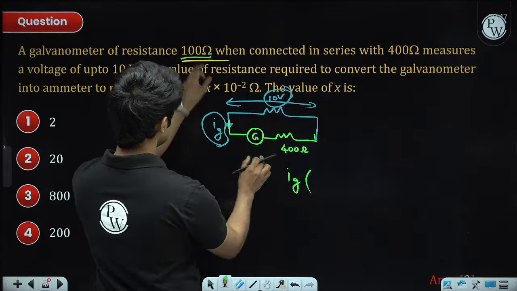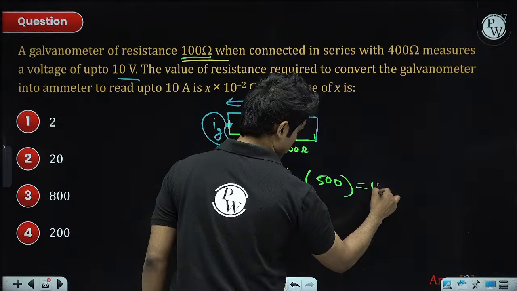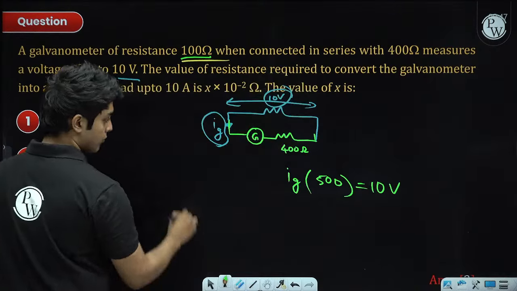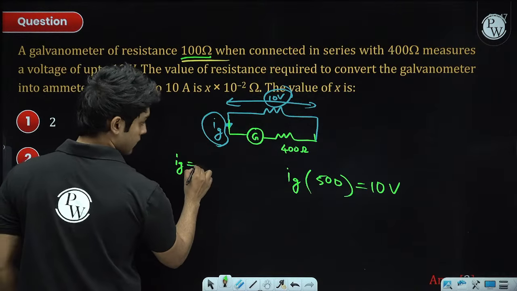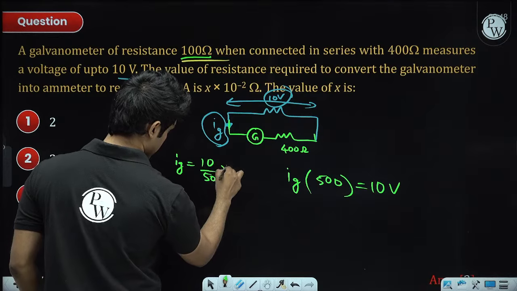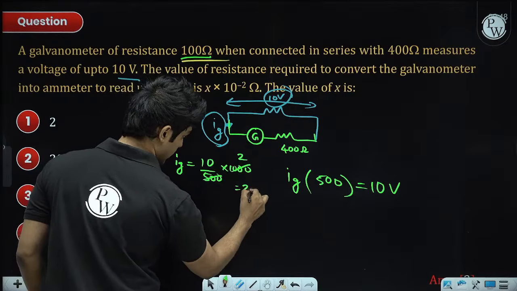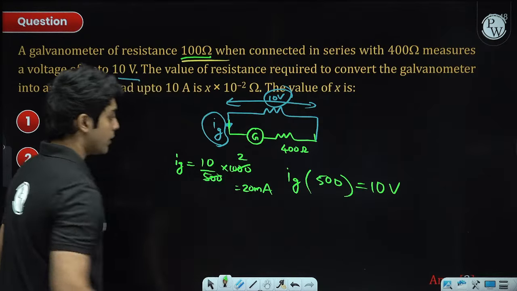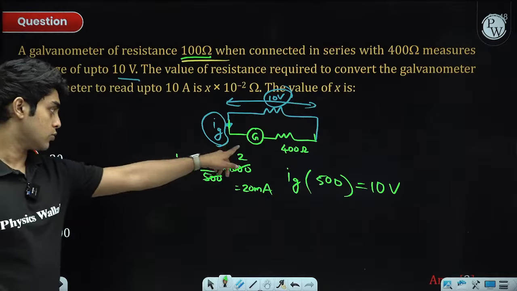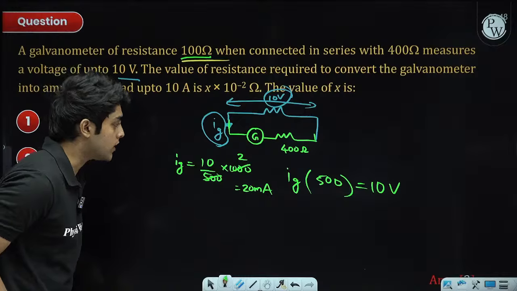What is G? G is 100. So 100 plus 400 is 500. This should be 10 volt. So from here Ig is 10 by 500. If you multiply with 1000, you'll get the answer in milliamperes. So this is 20 milliamperes. So when 20 milliamperes of current passes through the galvanometer, the needle shows full scale deflection.